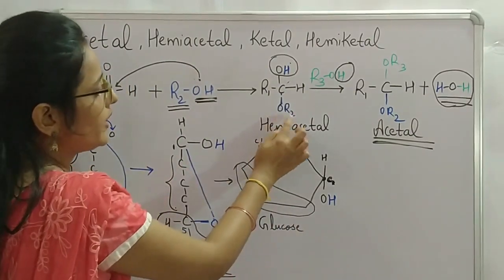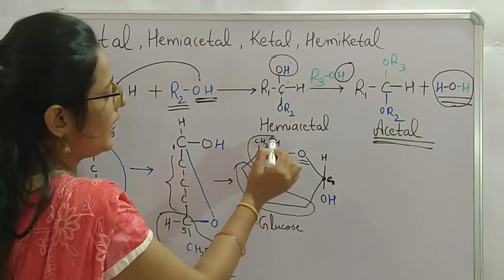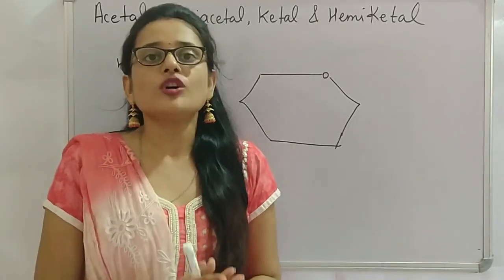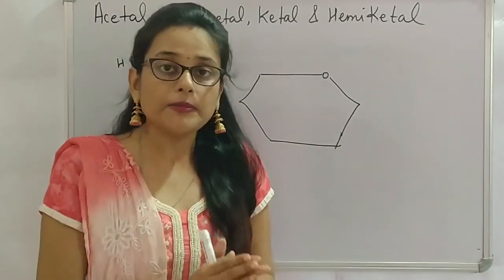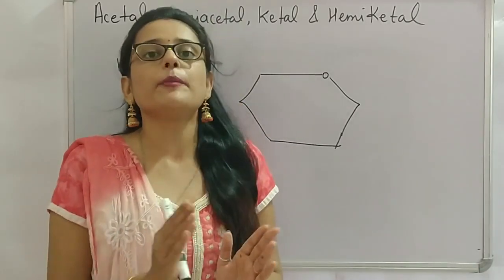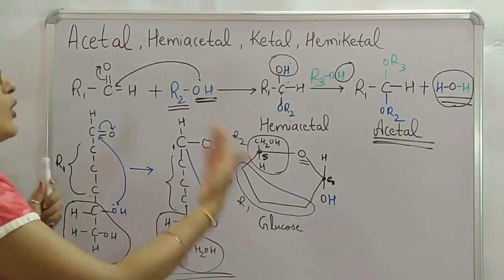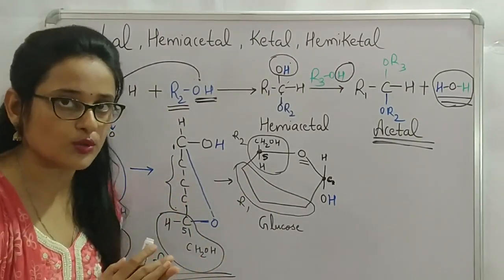Now we will search for OR2. This is our O, and this is our R2. Glucose in its cyclic form, that is the Haworth projection, can be called a cyclic hemiacetal. And during this conversion of Fischer to Haworth, we see the hemiacetal form of glucose.